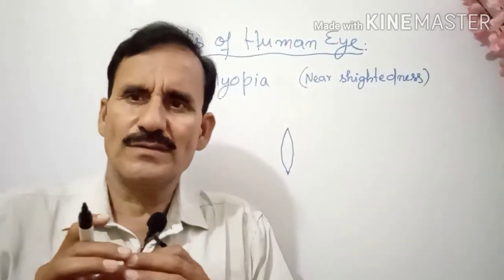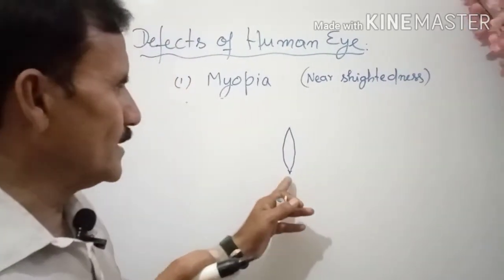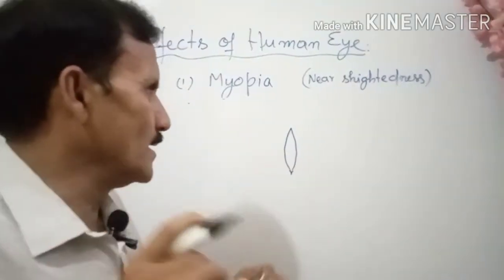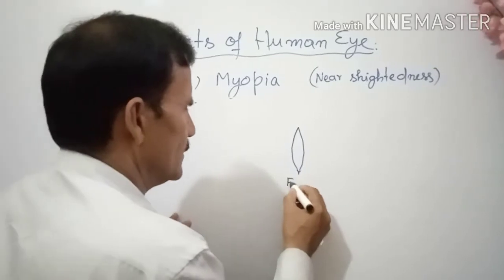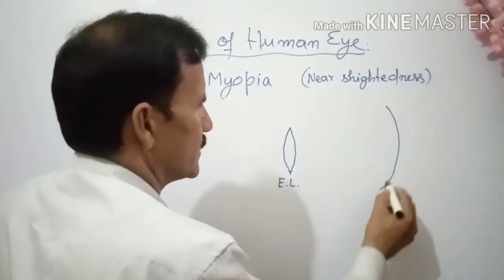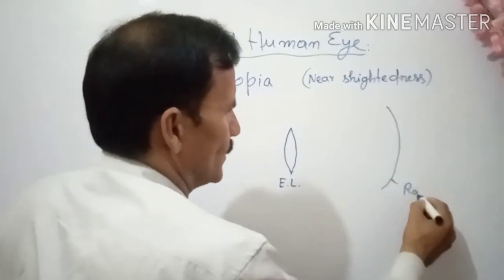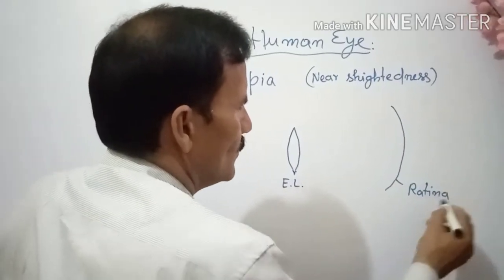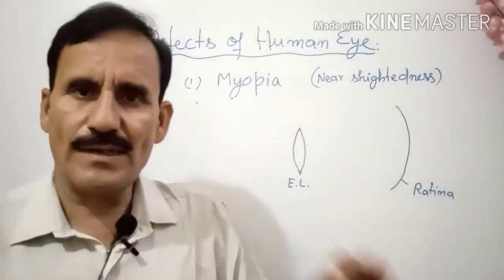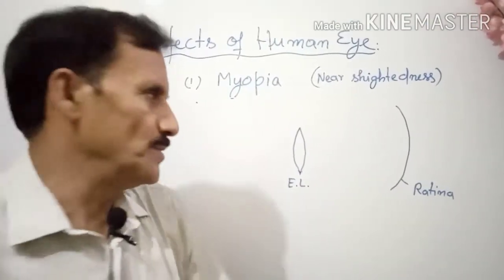So cornea is also helping, but mainly everything goes through the eye lens. So suppose this is the eye lens, and here is the retina. Retina is just like a curtain. Now we are not going through the medical side, we are only understanding the physics of myopia.